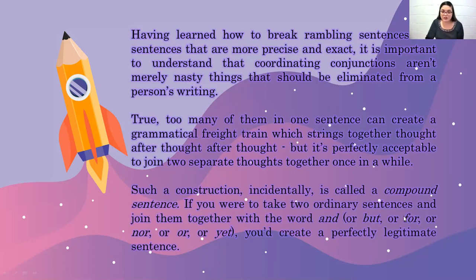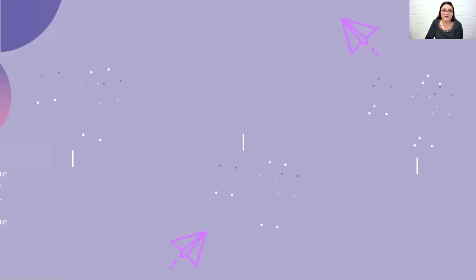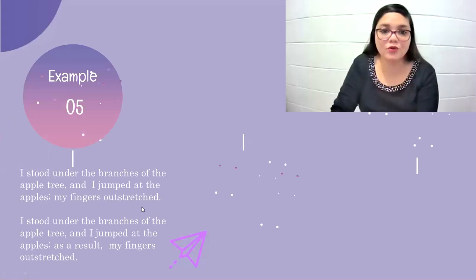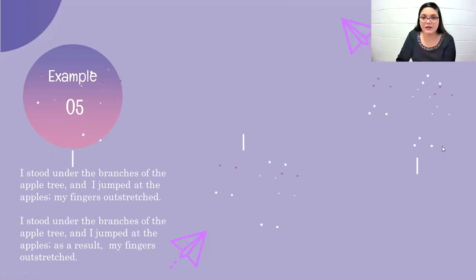If you were to take two ordinary sentences and join them together with the word and, or, but, for, nor, or yet, you create a legitimately okay sentence. So you have here a few more examples just for you to take a look at and reflect upon. I know that sometimes it may be a little bit difficult to understand certain problems when it comes to writing, but these ones are simple.